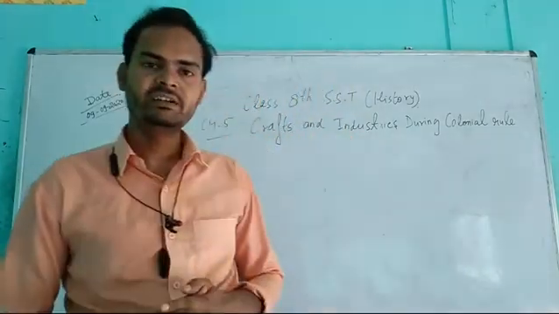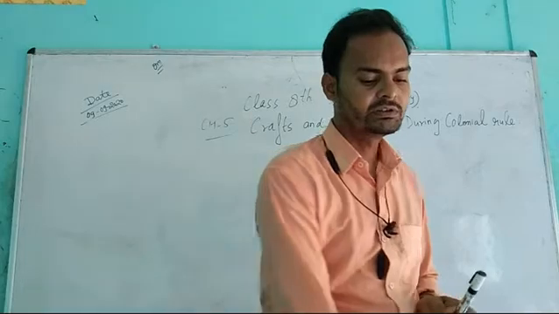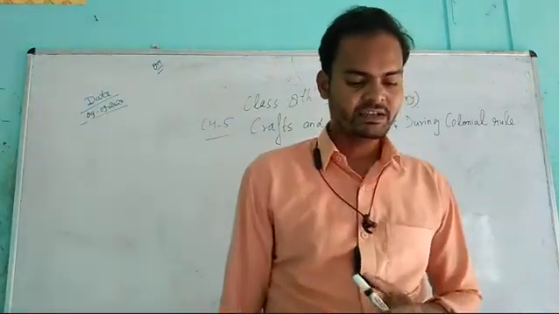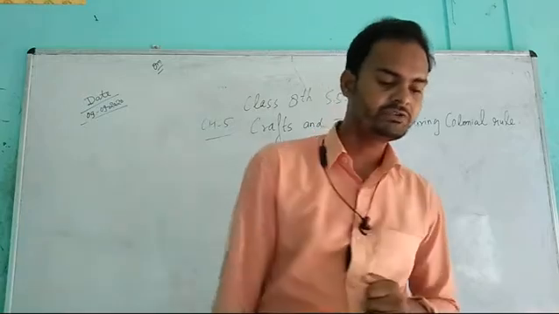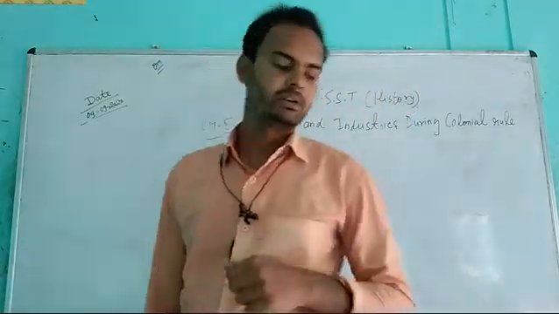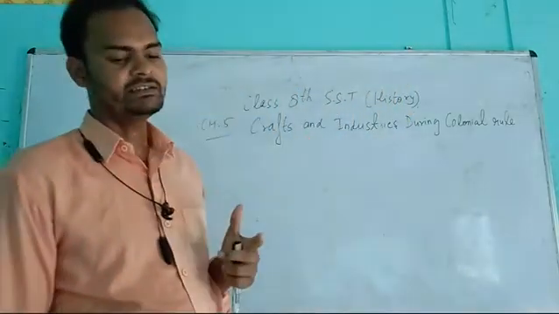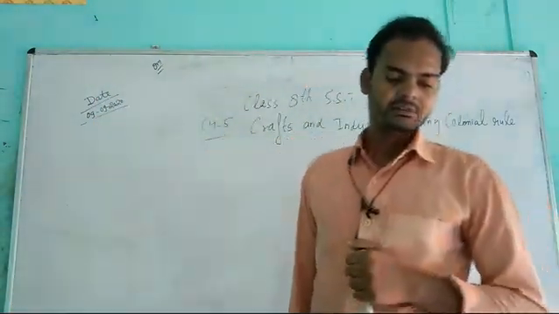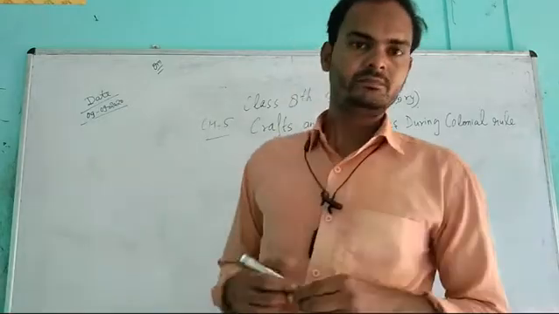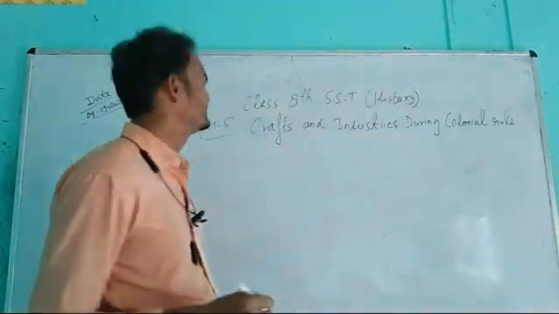So open page number 58. We discussed the beginning of the industrial revolution, the conquest of Bengal, deurbanization and increased pressure on land.